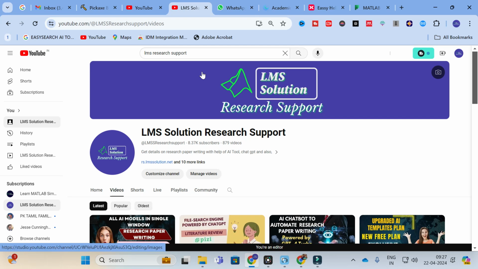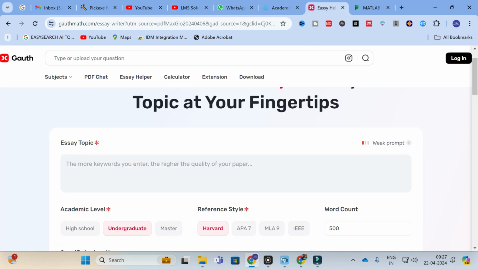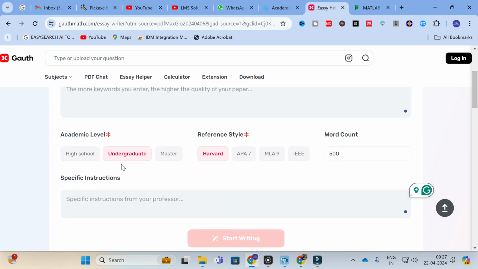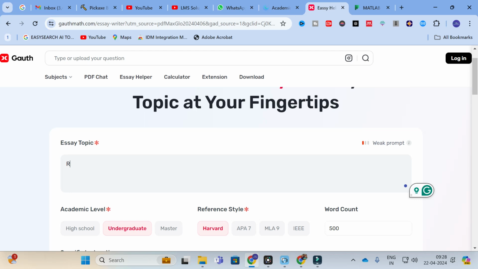Moving on to today's video, the AI tool we are going to discuss is Gauth math AI. Here you can generate your topic at your fingertips. So here you can give an essay topic. For example, I am going to give it as renewable energy application in power sectors. So this is my essay topic.